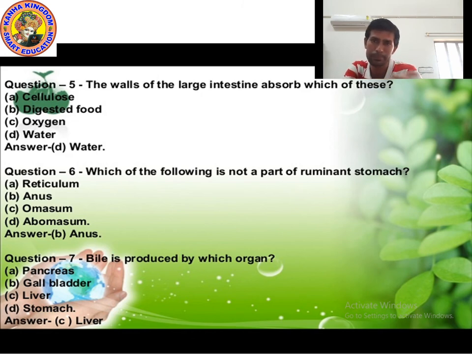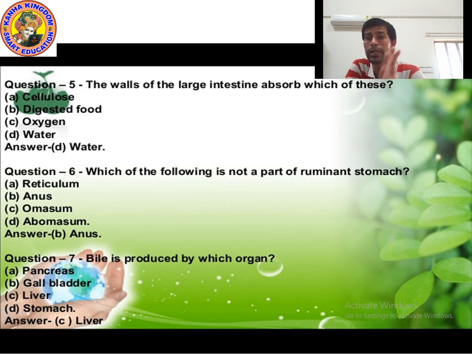And the pancreas secretes pancreatic juice. Pancreatic juice helps to digest carbohydrate, fat and protein. The gallbladder actually contains bile. The stomach also secretes a digestive juice which is known as gastric juice.